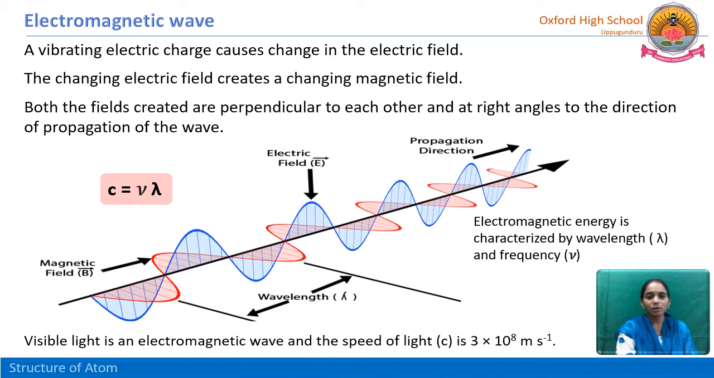So here we have seen the electromagnetic wave and how the magnetic field and electric field are perpendicular to each other, and the velocity of the light and the relation between wavelength, frequency and velocity of light.